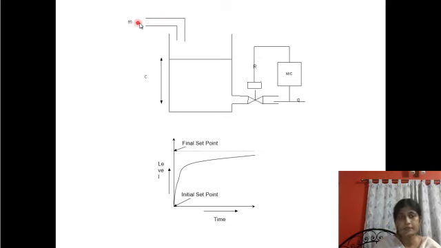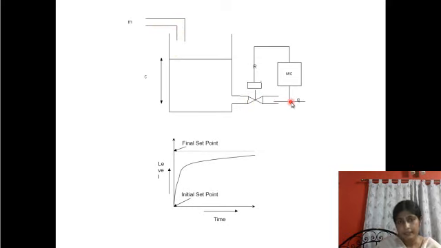Now, if due to certain disturbance in the inflow, it may be due to a restriction of this inflow path, or maybe the flow rate increases, there are several load variables that may cause a change of inflow. Then what will happen if the inflow rate increases?